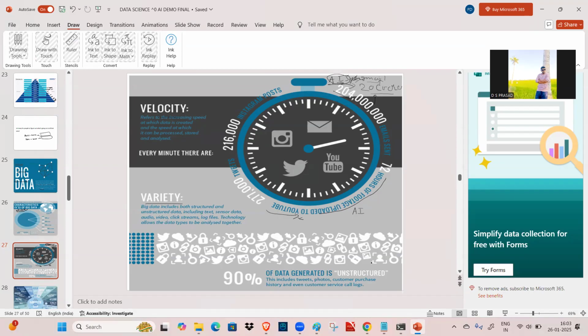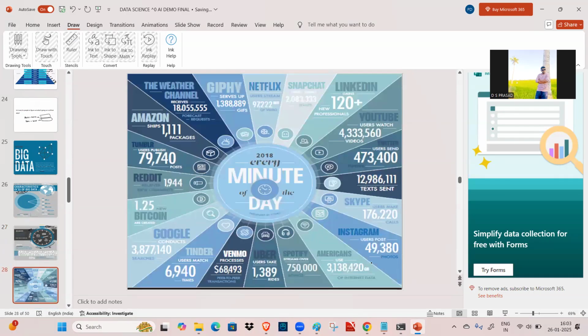Then every minute, almost 27 lakh tweets are sent, and as per 2018 figures given by NASSCOM, 2 lakh 60,000 Instagram posts are sent every minute. Posts in the sense of reels, images or videos that we send. We need to analyze all these things. That is important for the organization.